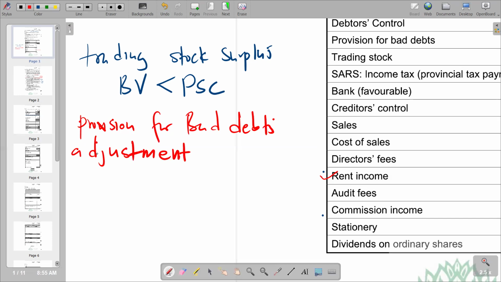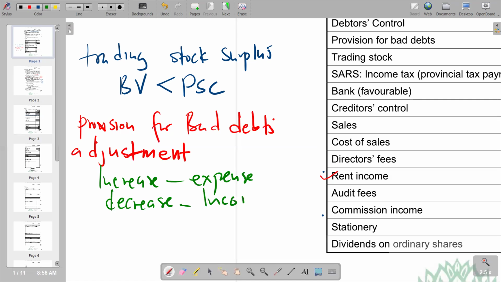Provision for bad debts adjustments, remember when it's an increase, it will be an expense. When it's a decrease, it now falls under other income and it's an income. So basically, this is what we have in terms of provision for bad debts adjustment. So those two items are trading stock surplus and provision for bad debts adjustment. You have to check them before you leave the other income section so that you can see if they qualify under the other income section.